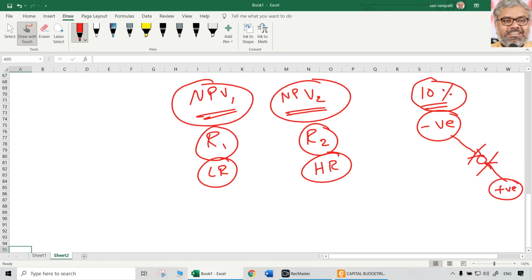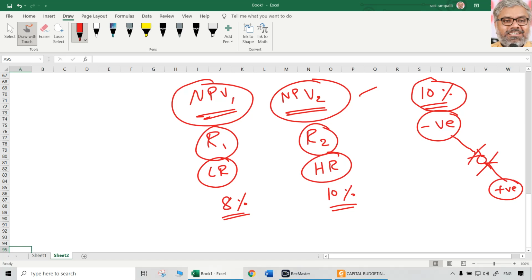Let us say, just for example, R2 is already 10%, and the negative NPV you calculated is NPV2. Since you reduced the rate, you recalculate NPV at that rate, say 8% is the rate you have chosen. This is R1, at which there is NPV preferably positive.